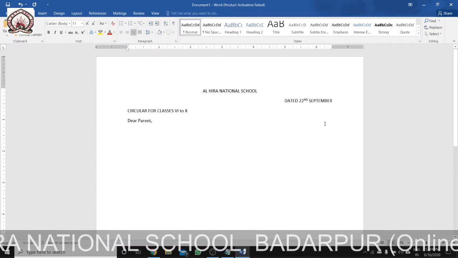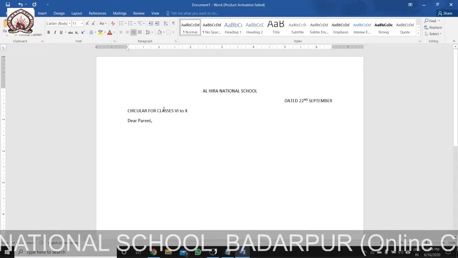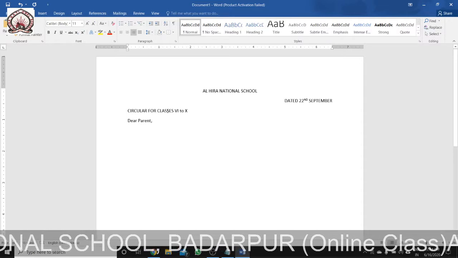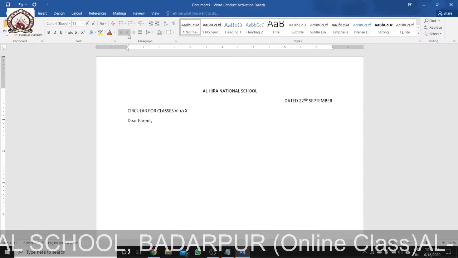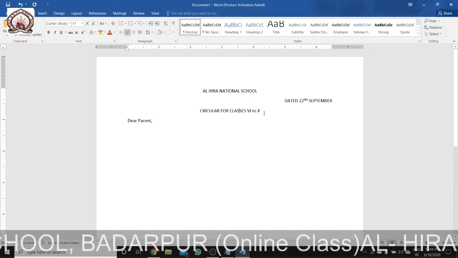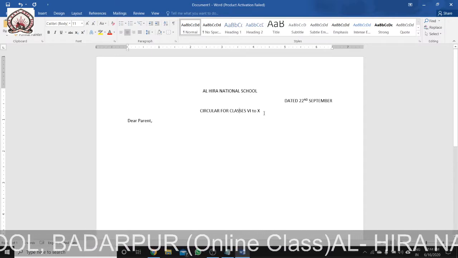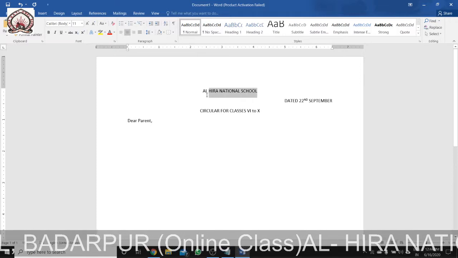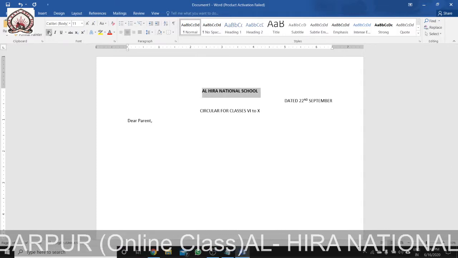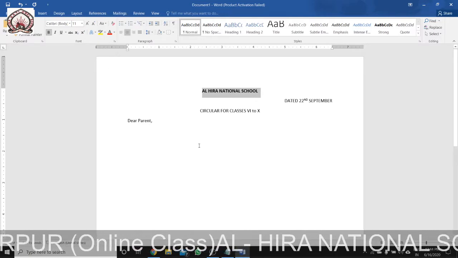Now again, the circular for class 6 to 10 is again center aligned. So I just click on it, and click on center aligned. So I think you've seen. Now the school name is in capital letters. So I'll just select the school name and click on bold, so it will become bold.